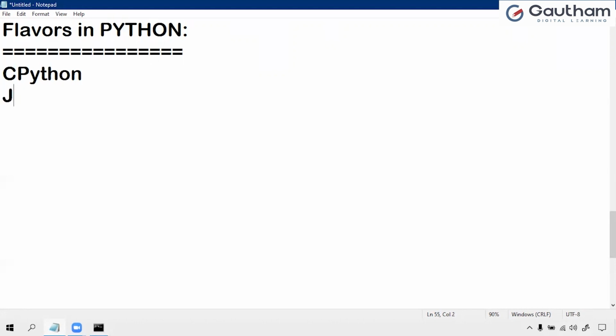Similarly, JPython, now they changed it to Jython. It is for Java applications. It can run on the JVM, the Java Virtual Machine, which means Java programs can be executed in Python, and Python programs can be executed in Java by using this flavor. Then IronPython is for the C# .NET platform, like Microsoft C#. C# programs can run in Python, and Python programs can run in C# by using IronPython.